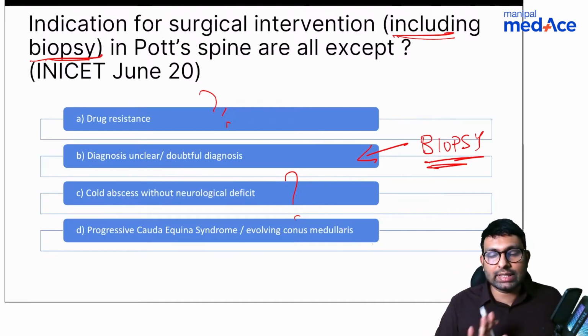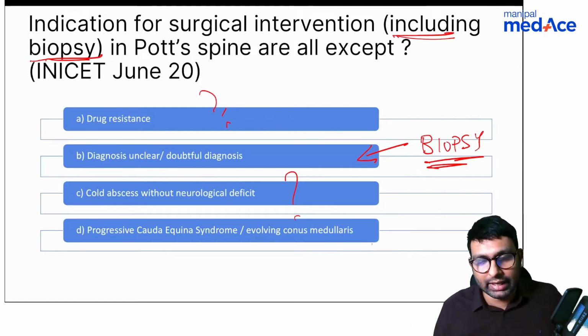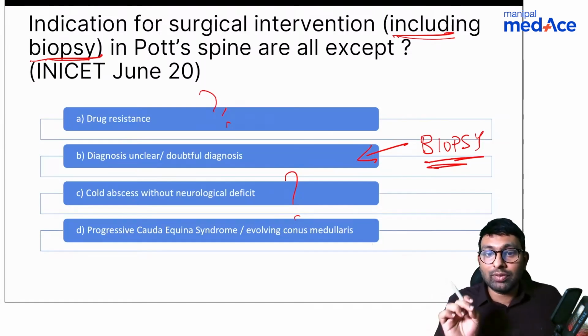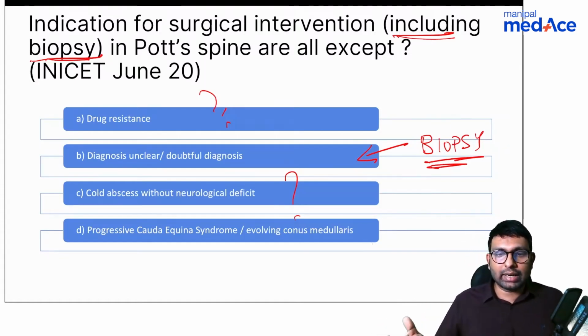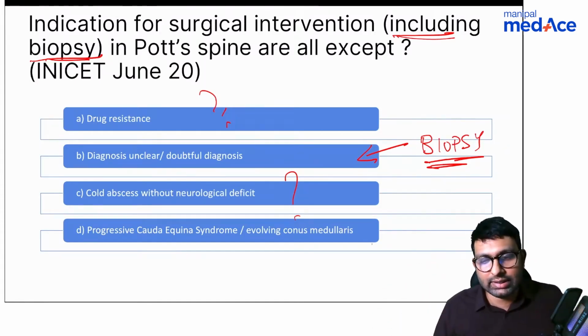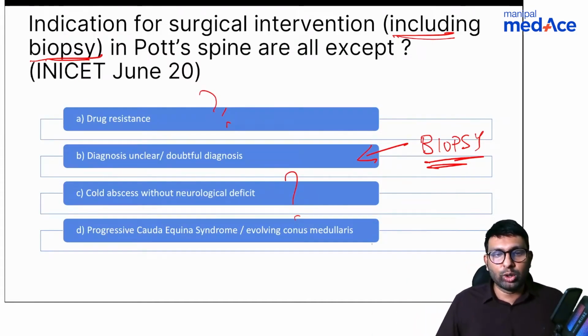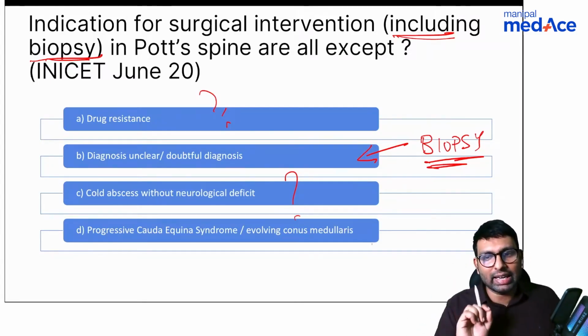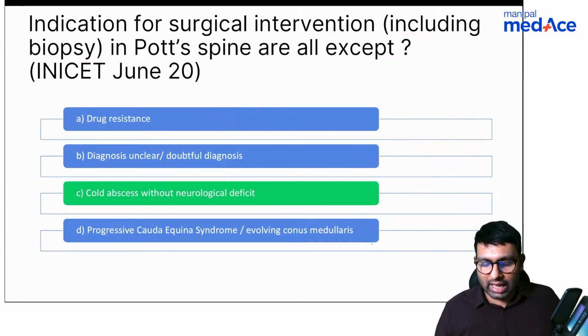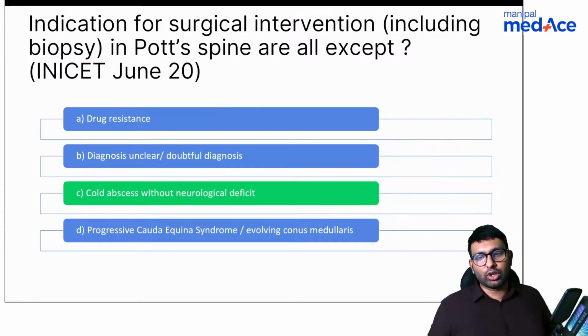Because a cold abscess is never an indication for doing decompression. Cold abscess, you can do just abscess drainage and leave it to that, but you have to have neurological deficits. Drug resistance, to some extent, if it is not possible, you might go for surgery as well. In our practice, we go for surgeries in drug resistance cases as well, because they don't get better with ATT medications, even second line medications, and that is why at some point we might go for surgery. But a cold abscess without neurological deficits is definitely never an indication for surgery. So the answer here is cold abscess without neurological deficits.